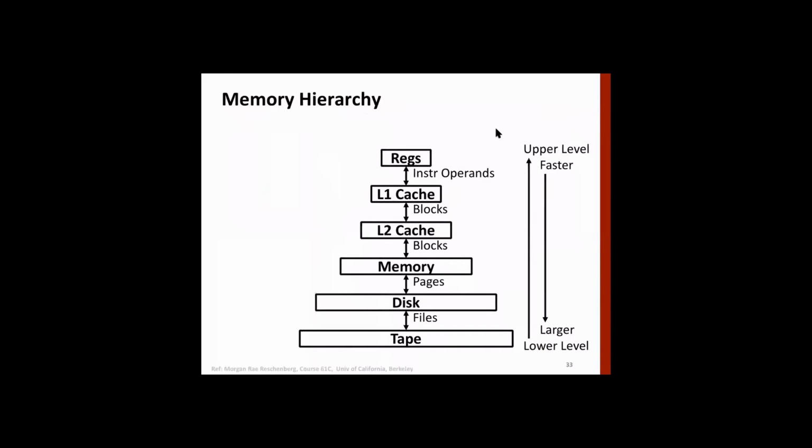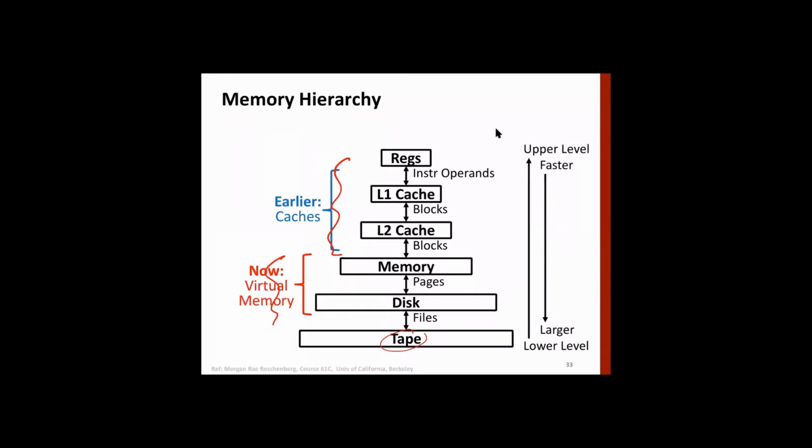And this we have seen. Now, what is different here is that when we studied cache, we looked only at these levels, but now we focus on these two levels. And tape is an extension of disk, so we don't worry about it. We'll focus largely on the virtual memory level.